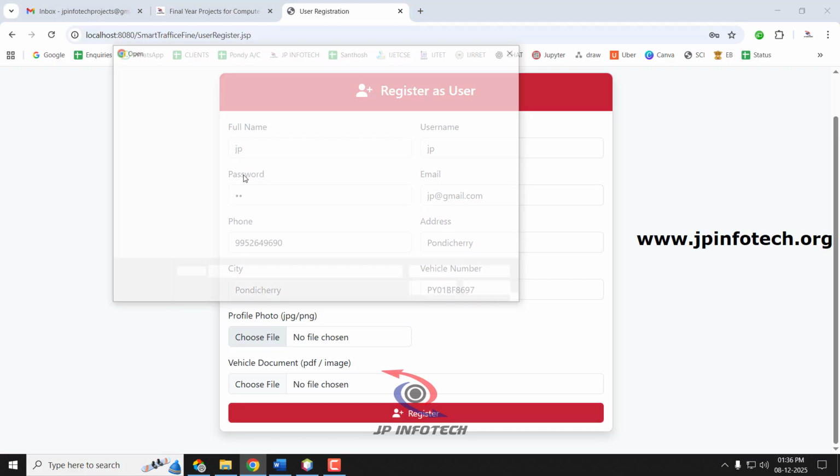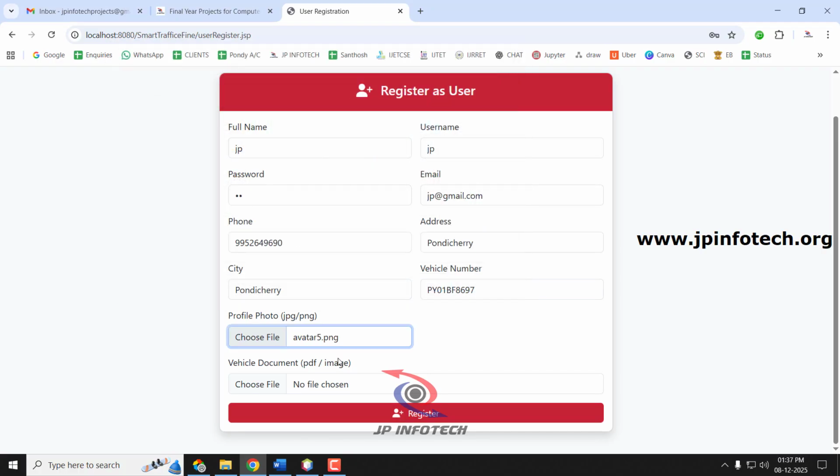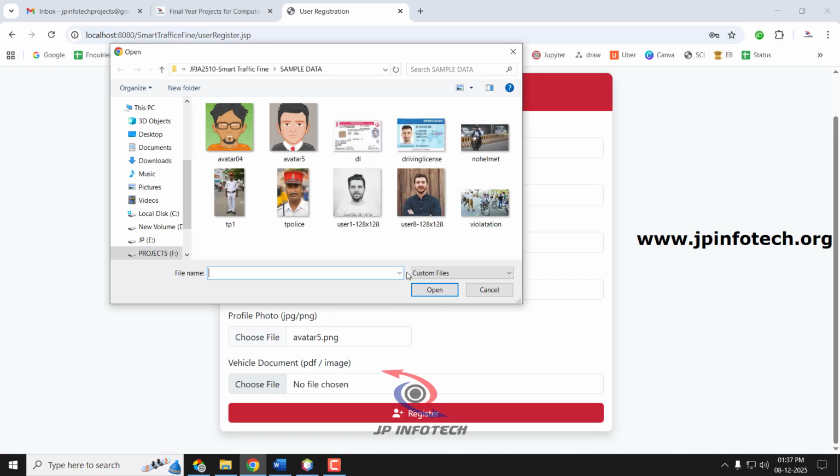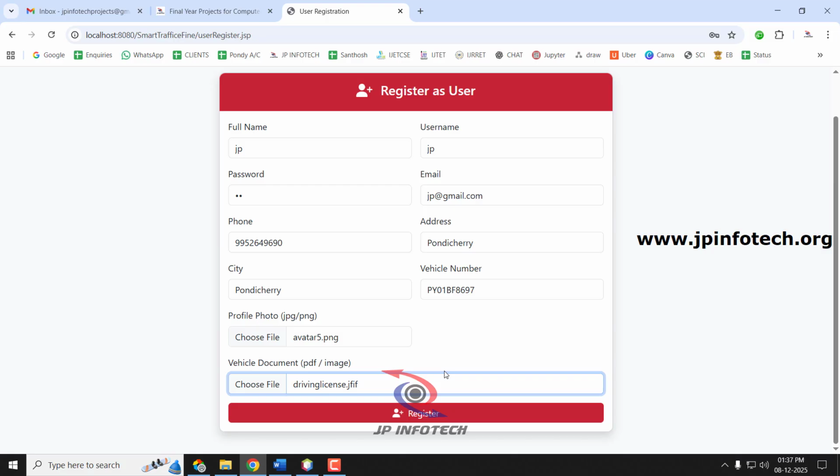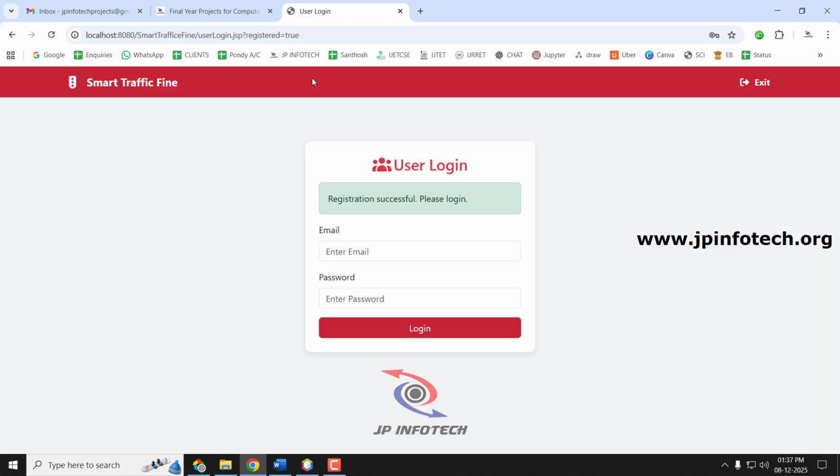Let me select a profile photo and select a vehicle document. I'll just enter a sample driving license. You can enter whatever document you want, in PDF or image format, and let me click register. Now the user is registered successfully. You can directly log in.